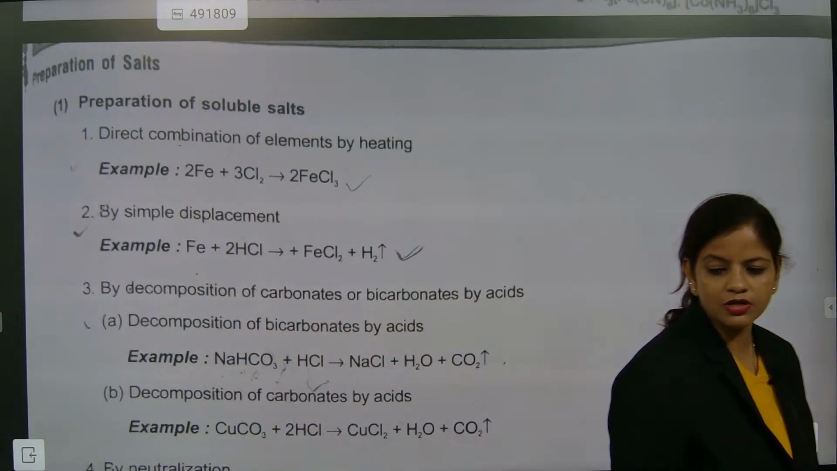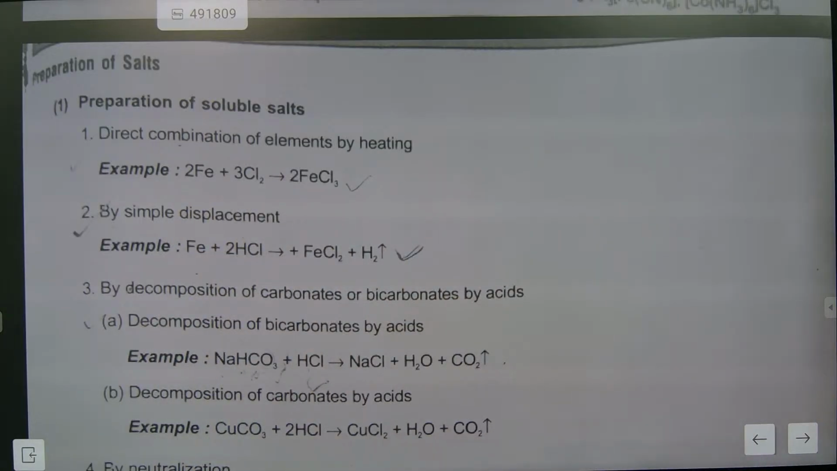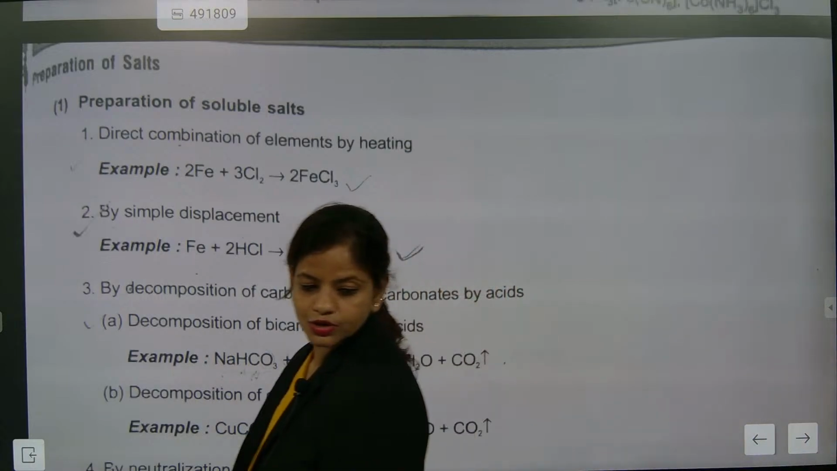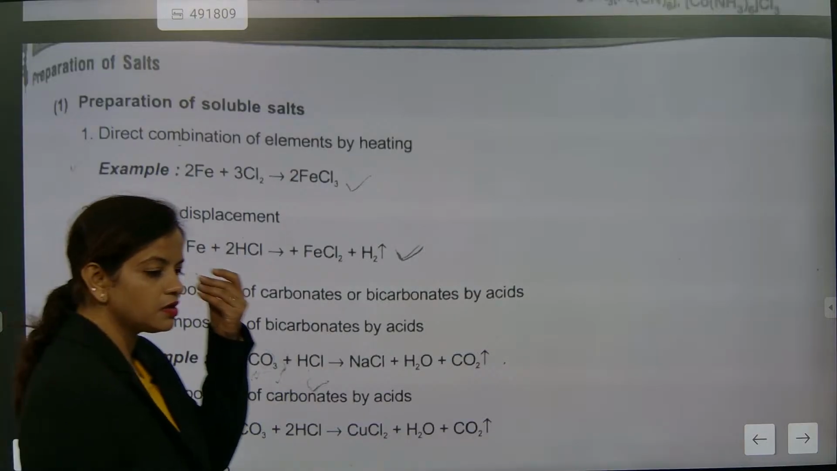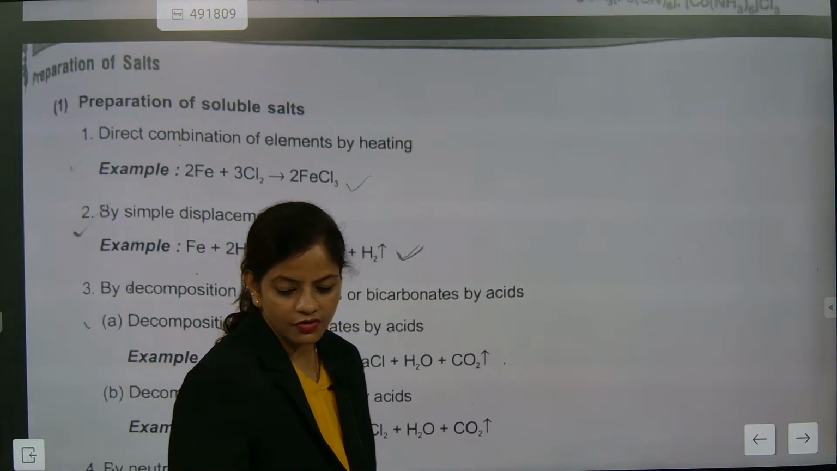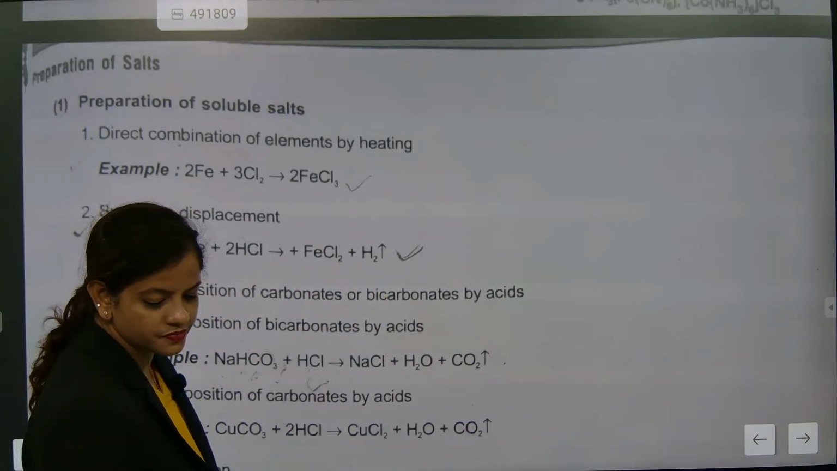Decomposition reactions are also making salt. So these are certain examples through which we are making salt. Decomposition of carbohydrate by acid is also making salt. Note down this one. These are the ways through which we are making salt. I hope you have understood. So salt formation is like this.